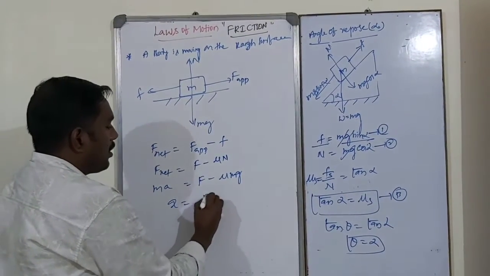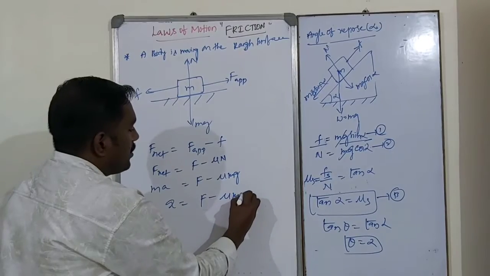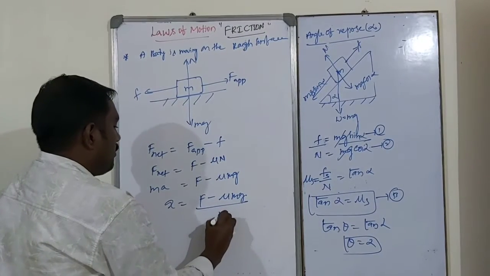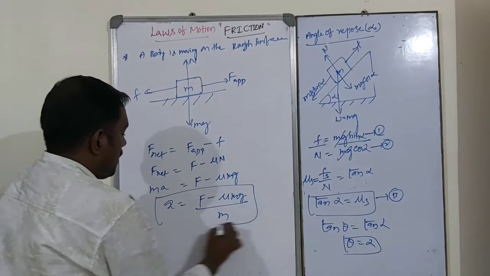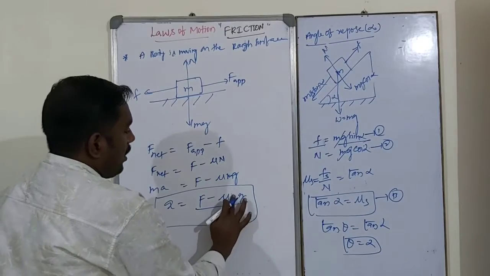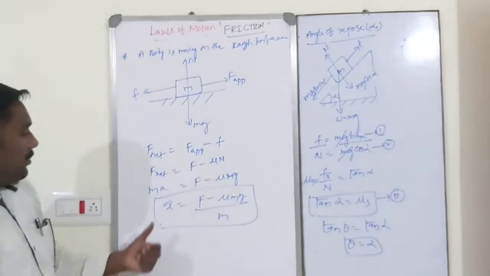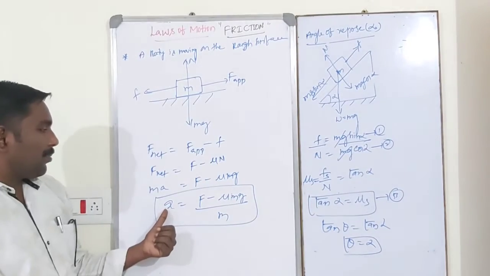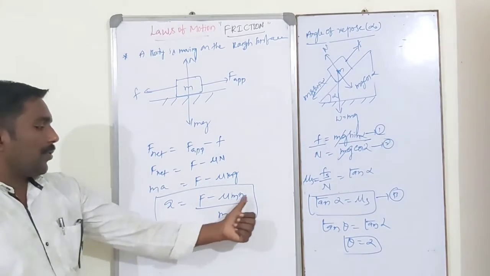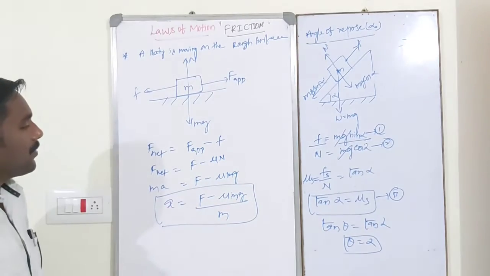So a is equal to F minus mu mg, divided by m. This is the acceleration of the body.